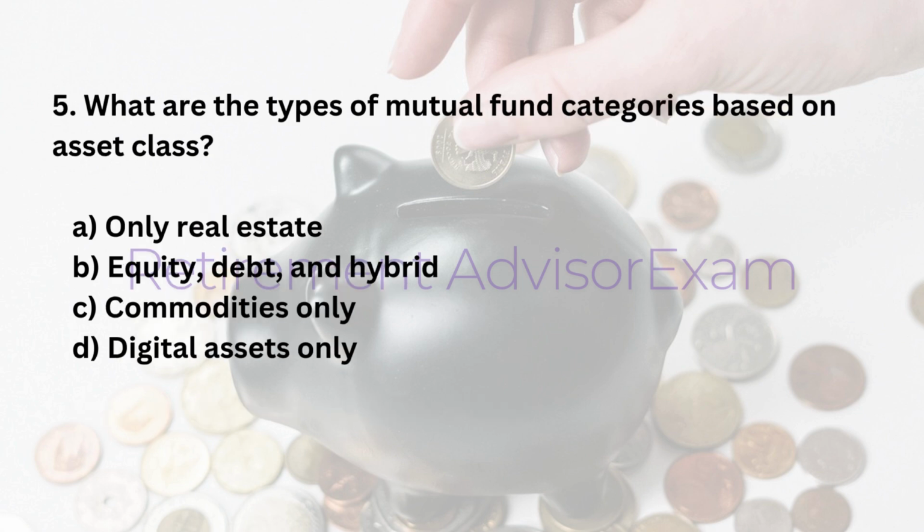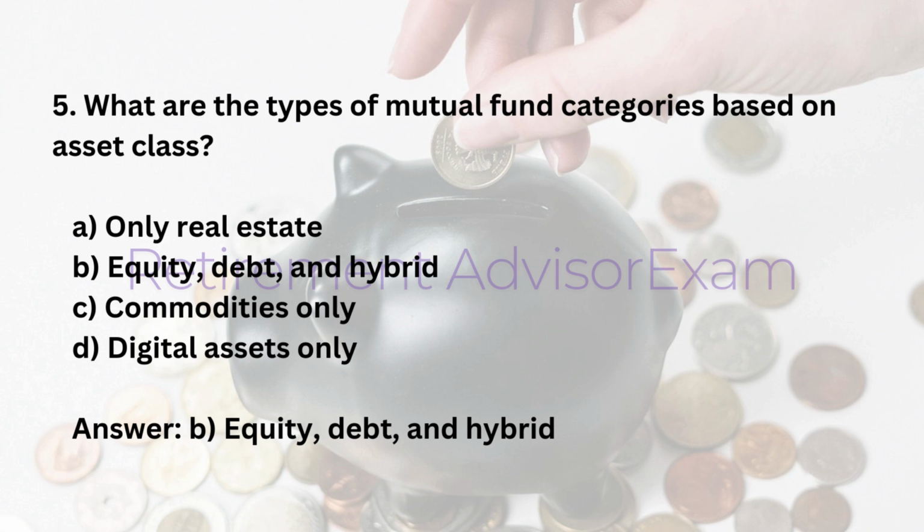5. What are the types of mutual fund categories based on asset class? A. Only real estate. B. Equity, debt, and hybrid. C. Commodities only. D. Digital assets only. Answer: B. Equity, debt, and hybrid.